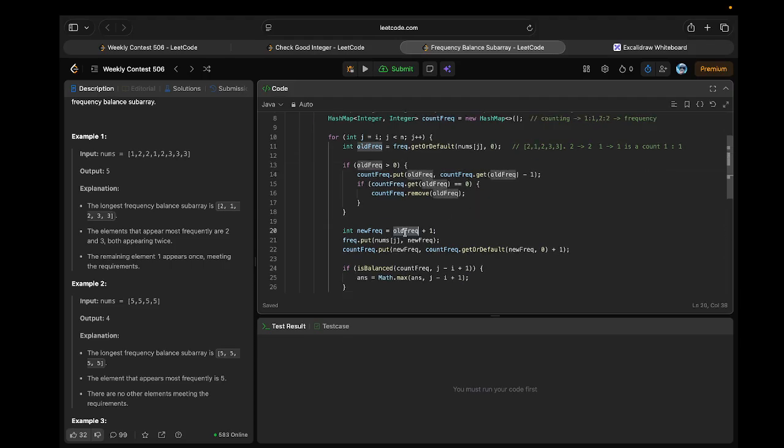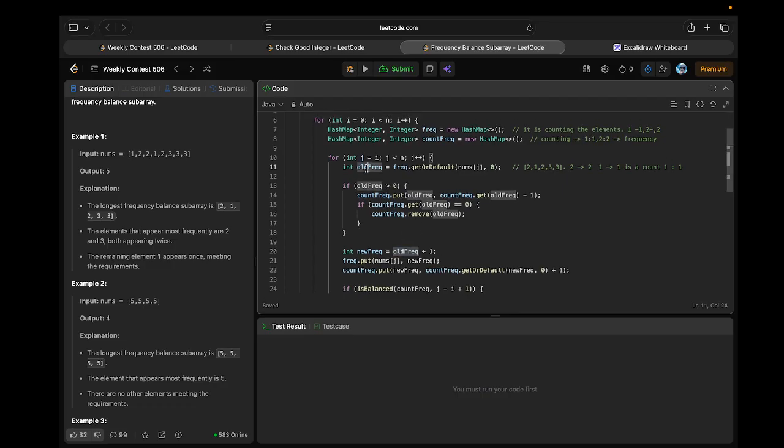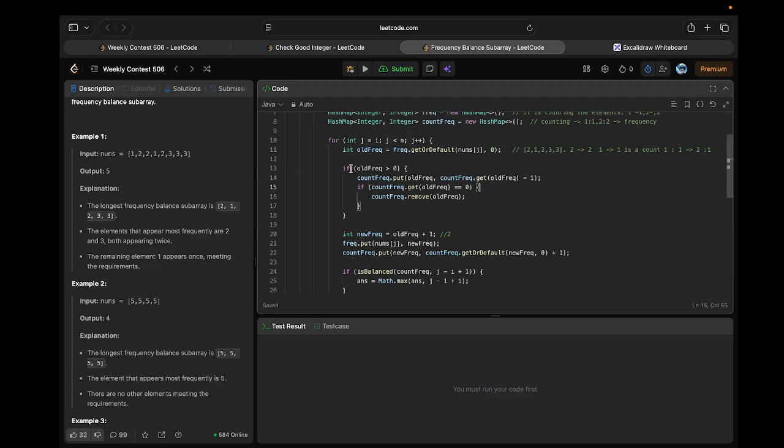And after that I'm calculating the frequency. Now we already have frequency as 1, so my new frequency becomes 2, right? So new frequency is 2. So inside my map, it is going to update as 2, and inside the count we got another frequency which is 2, which occurs one number of times. So this is what we are going to update. So this is what we are doing over here.